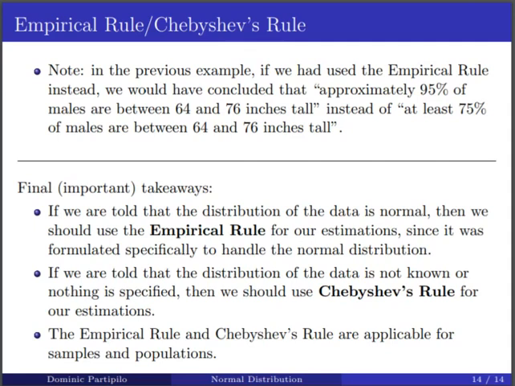If we're not told anything about the distribution or it's not known, then we should be using Chebyshev's rule for our estimations, because the best we can do there is provide a lower bound.